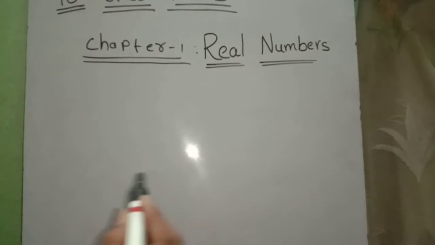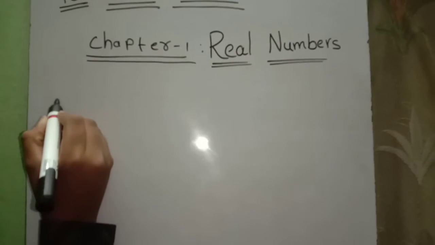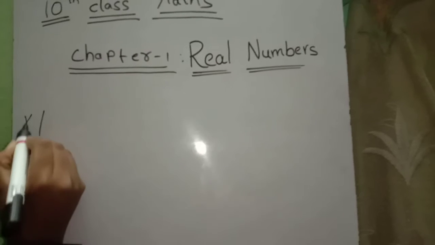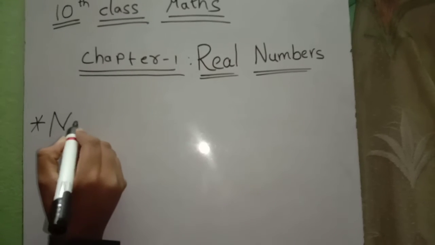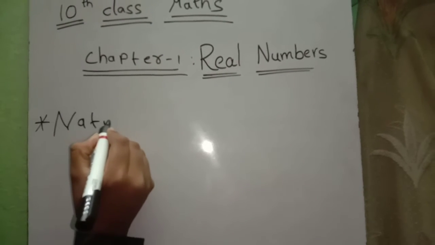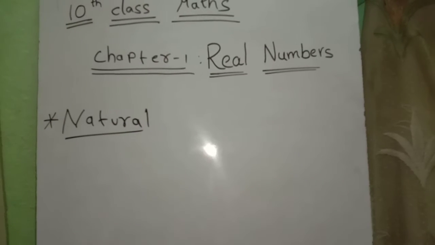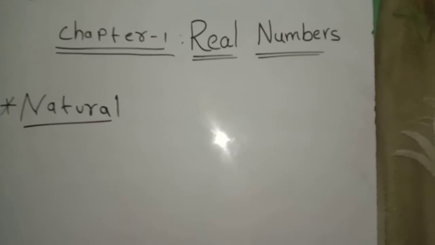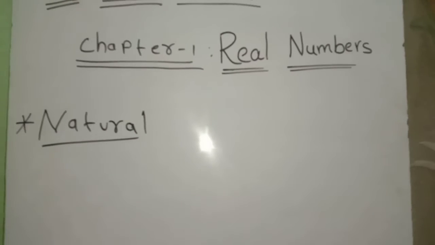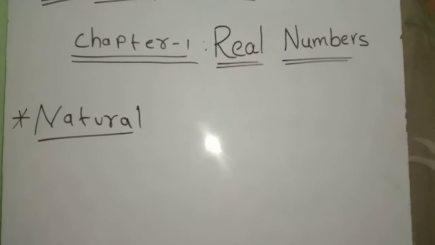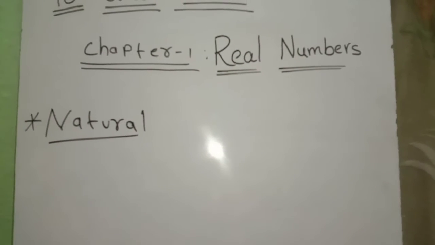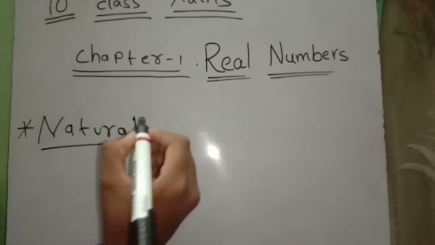First we are going to see the basic intro of the chapter, so let's do it. So friends, first we are going to learn about natural numbers. This is a basic intro for real numbers. Now I am explaining. You have to keep notes and write running notes for this. Also, you should thoroughly see the textbook to learn natural numbers well.